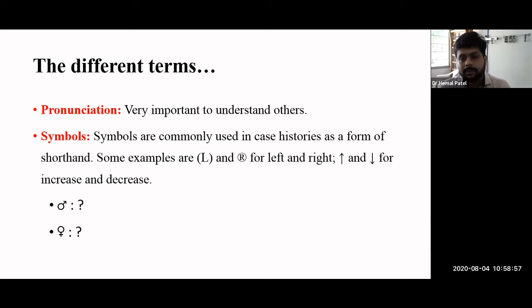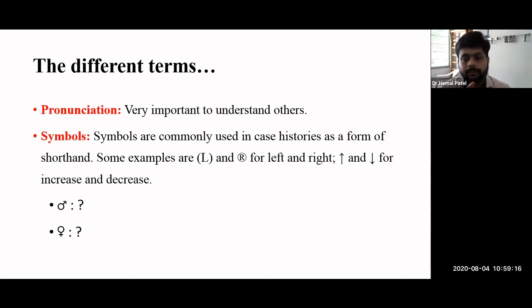There are the symbols. Symbols are very, very important in medical terminology. Symbols are commonly used in case histories as a shortened form, so ultimately they shorten the whole meaning or word.